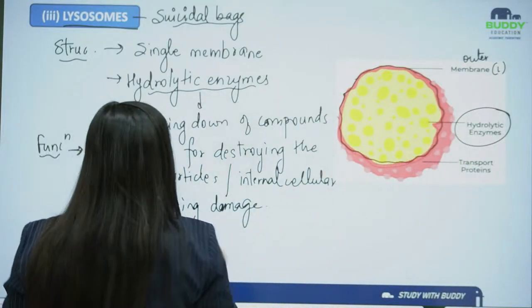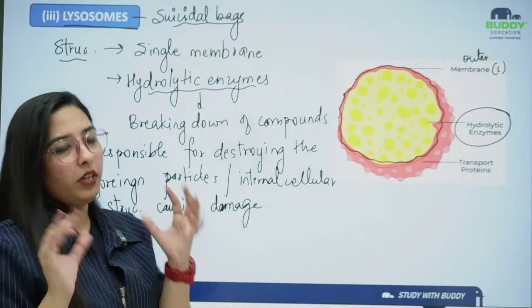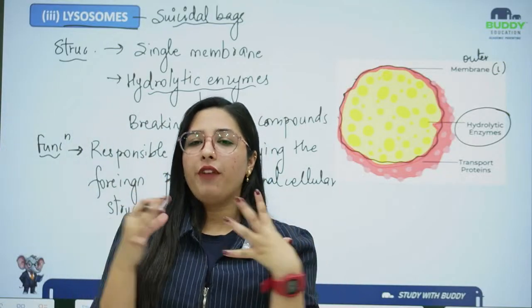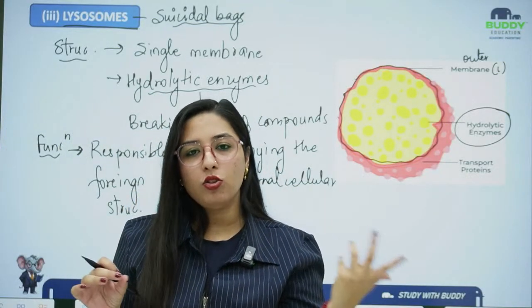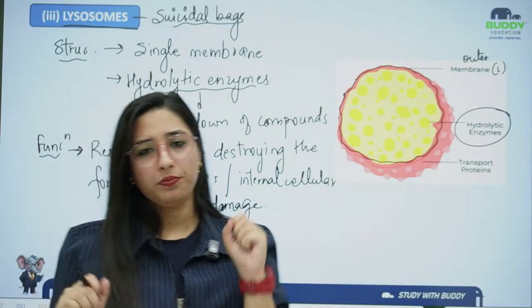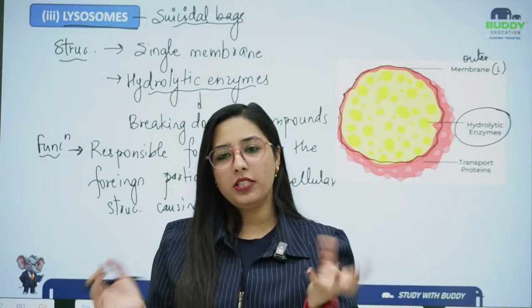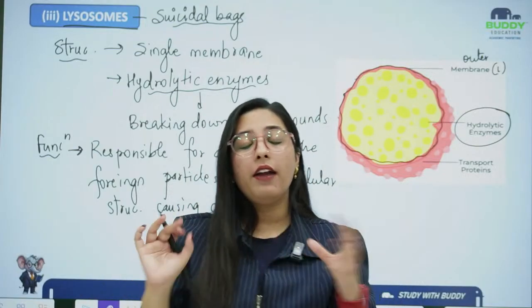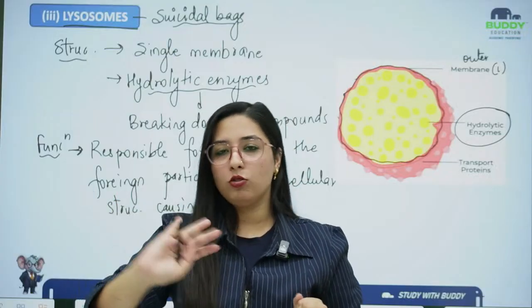Now, when I am talking about the suicidal bags, if any foreign particle is coming from outside the cell, the lysosomes will go directly there and destroy it.